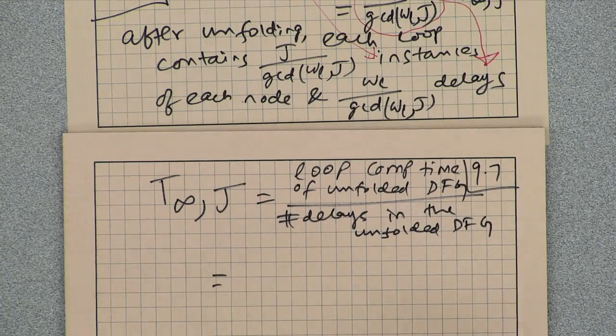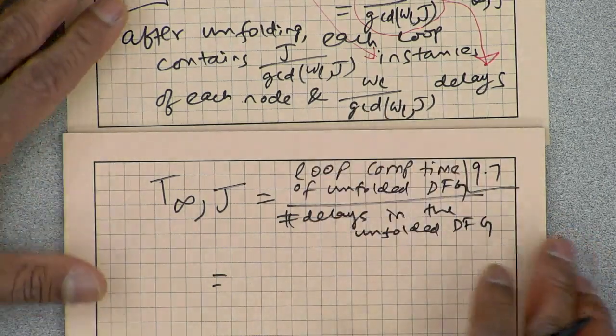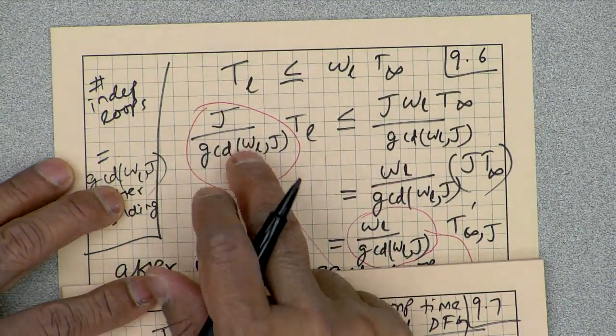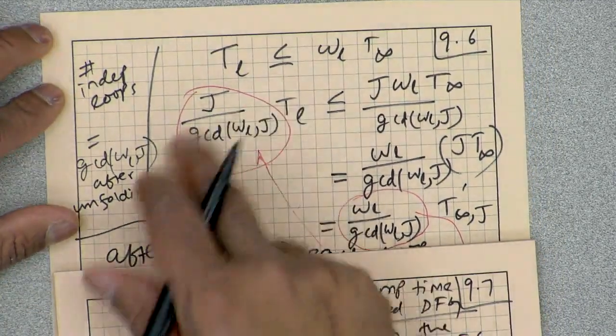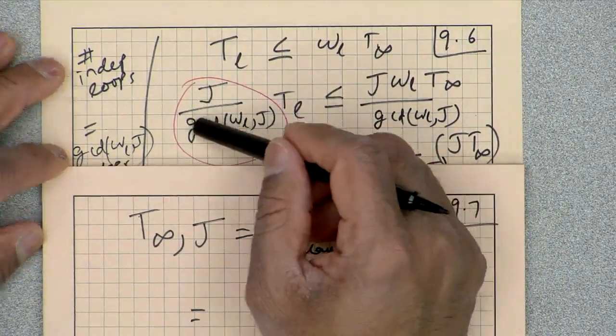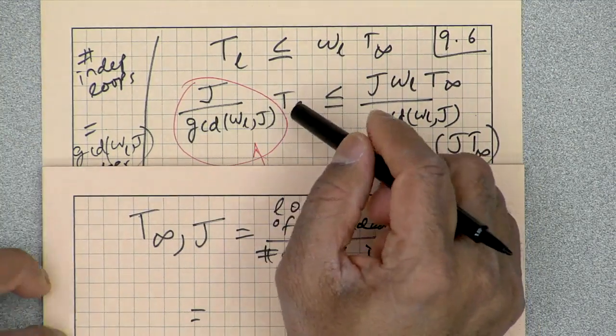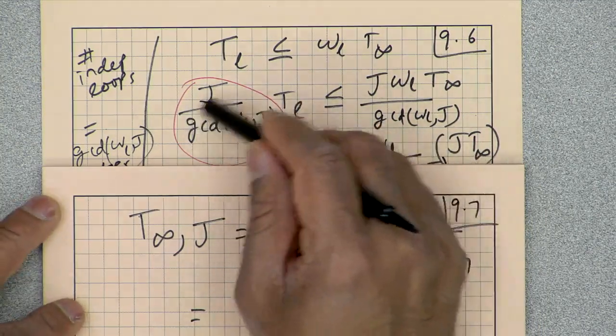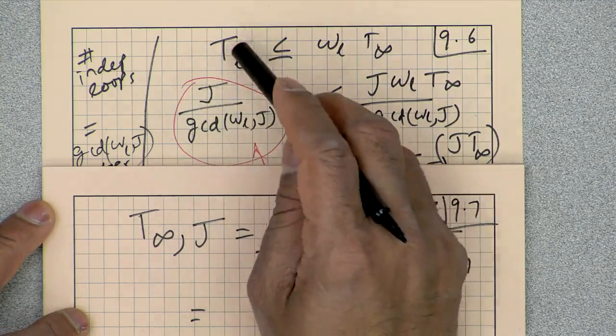The loop computation time is the total computation time, because that many instances, and the computation time of the original one was TL.